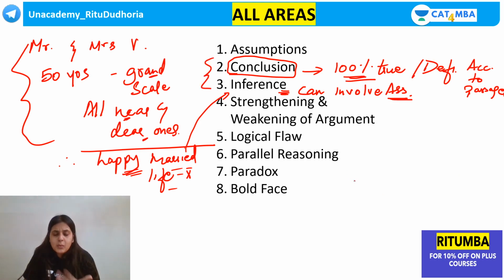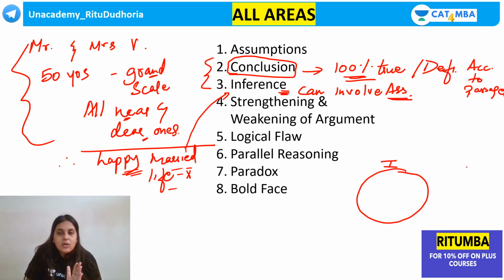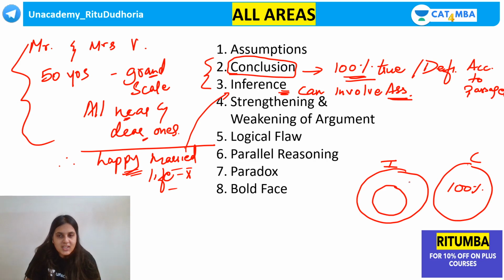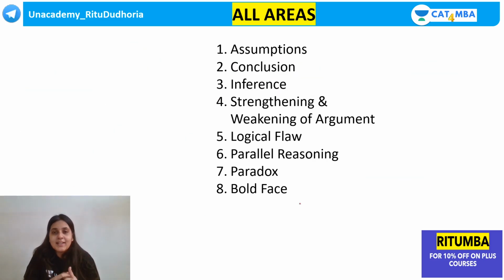Now, one question that a lot of students ask: ma'am, all conclusions can be inferences, all inferences cannot be conclusions, या all conclusions. So ये point ना guys, basically what you have to remember is कि ये inference हो गया और suppose आपका एक circle हो गया conclusion का. Now, conclusion is 100% true. Can inferences also be 100% true? Yes. So basically all conclusions, can they be inferences? All inferences, can they be conclusions? ये सब चक्कर में हमको पढ़ना ही नहीं है. So, neither am I good at Venn diagrams, nor do I know if you are good at Venn diagrams.